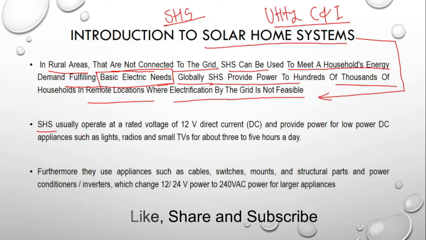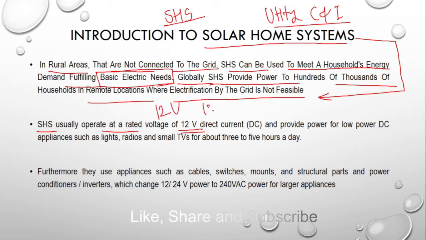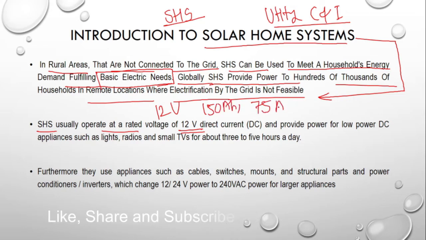A solar home system usually operates at a rated voltage of 12 volt DC, because whatever battery we are using has a voltage of 12 volt, and as per the requirement we can go for a 150 ampere hour battery or a 75 ampere hour battery. It depends upon what power we want to store.